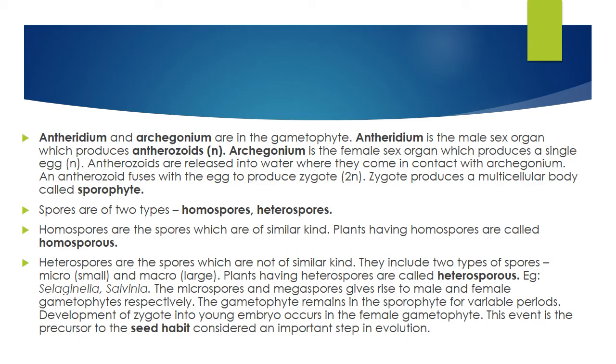The gametophyte remains in the sporophyte for variable periods. The development of the zygote into a young embryo occurs in the female gametophyte. This event is the precursor to the seed habit, considered an important step in evolution. A seed habit, but they don't produce seeds. It is the starting point; after fertilization we obviously know the seed will be produced in angiosperms, even in gymnosperms.